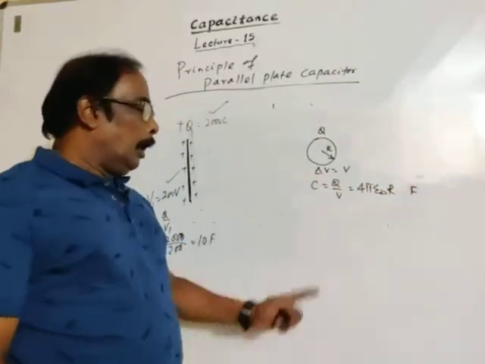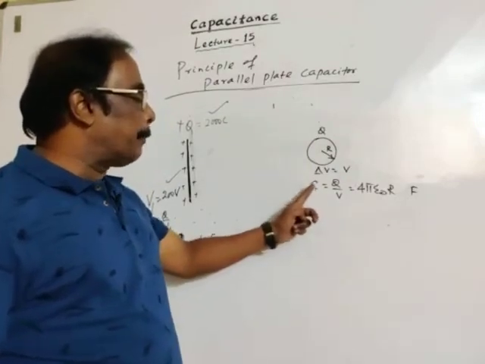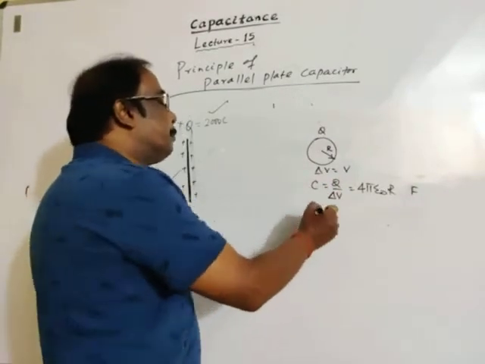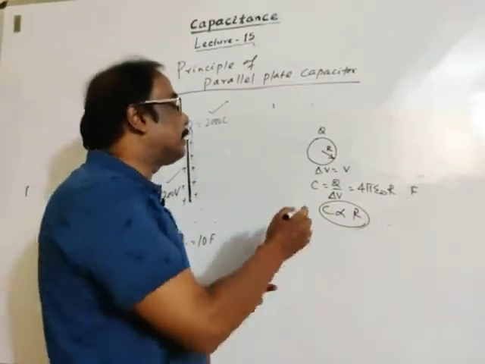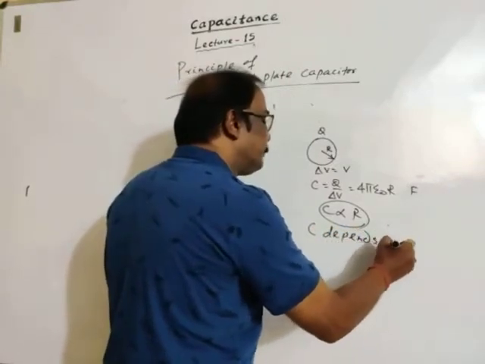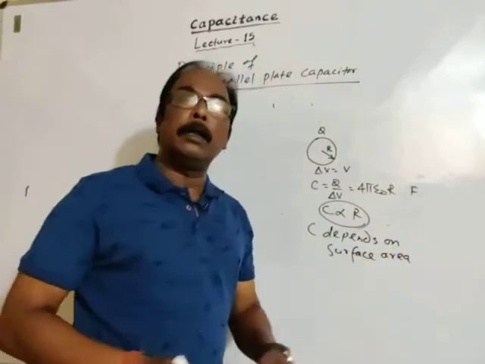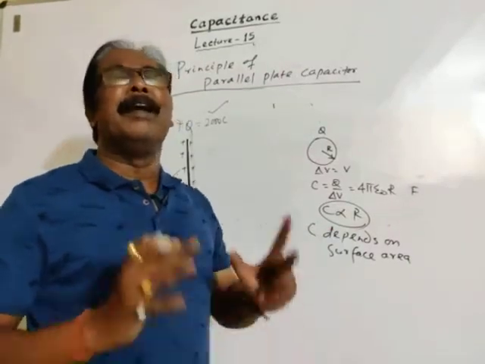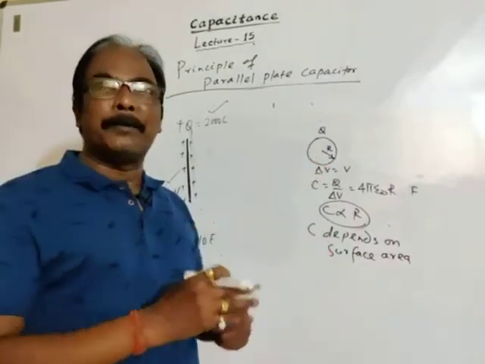Capacitance is independent of charge and independent of potential difference, but it directly depends upon the radius, that is, upon surface area. The larger the radius, the more the surface area, and vice versa. So capacitance depends upon the dimension of the body, the radius of the sphere, or the total surface area.